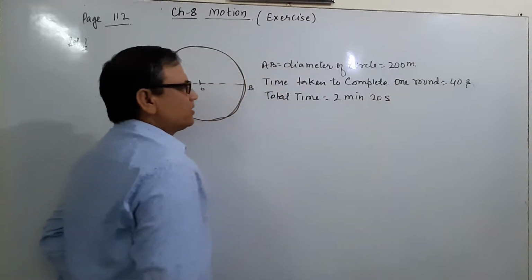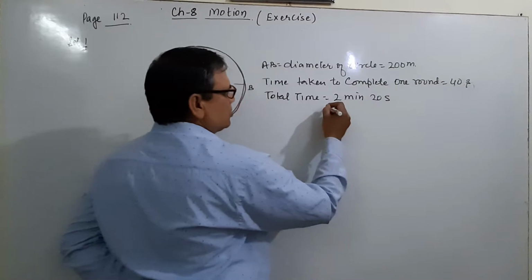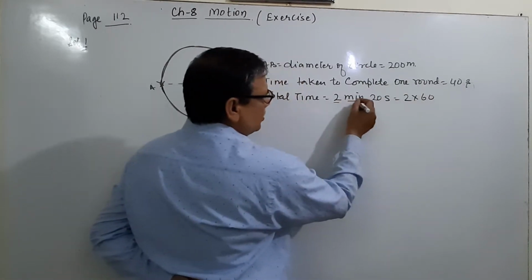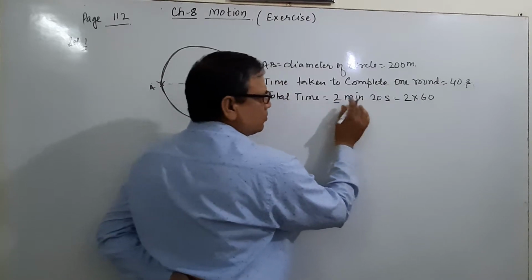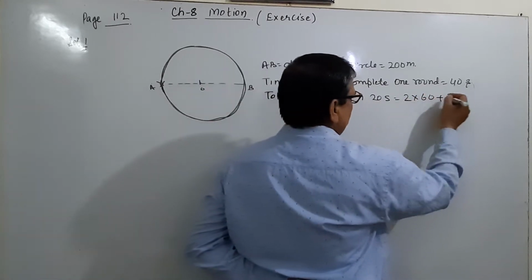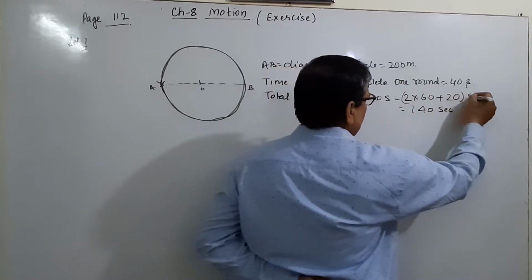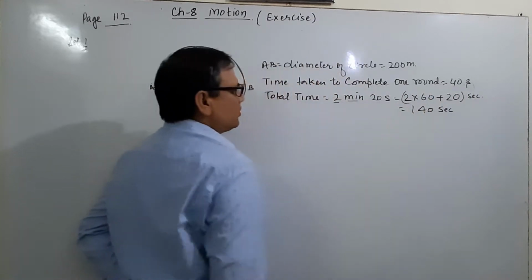Then we have to convert it into seconds. This is equal to 2 into 60, because 1 minute is equal to 60, 60 into 2 plus 20, which is equal to 140 seconds. It means total time is equal to 140 seconds.